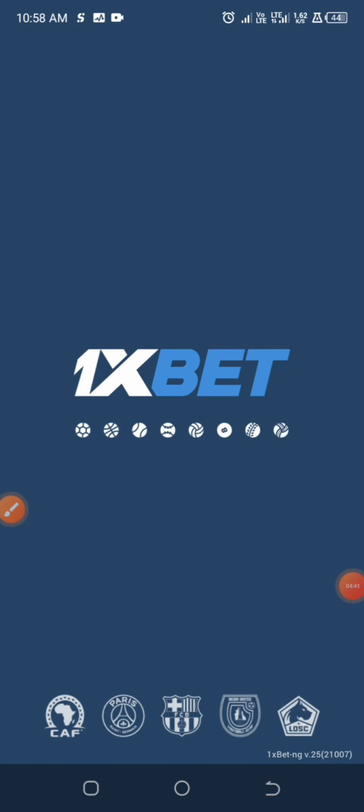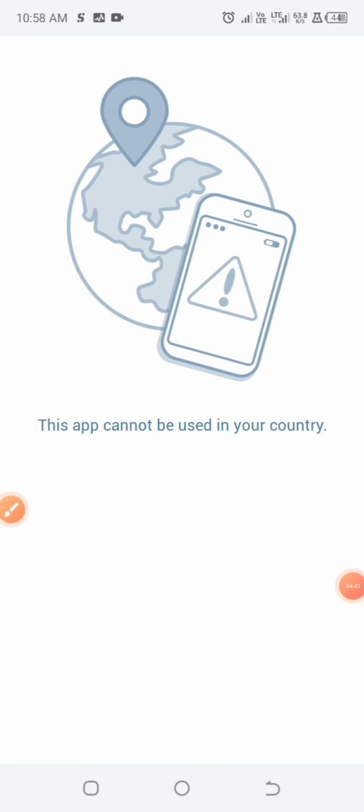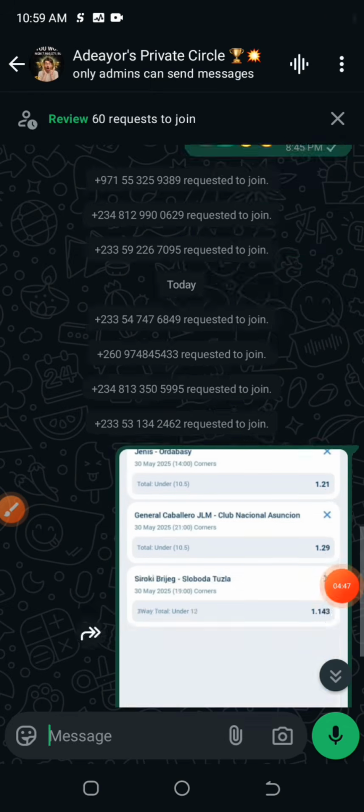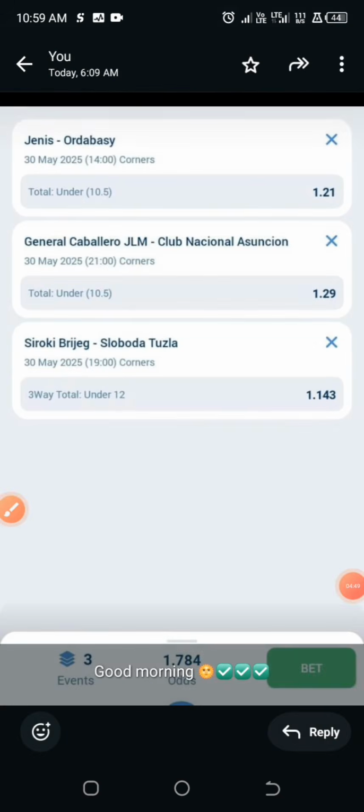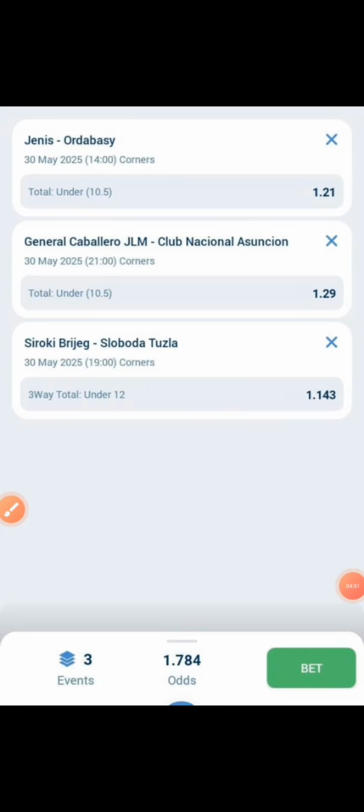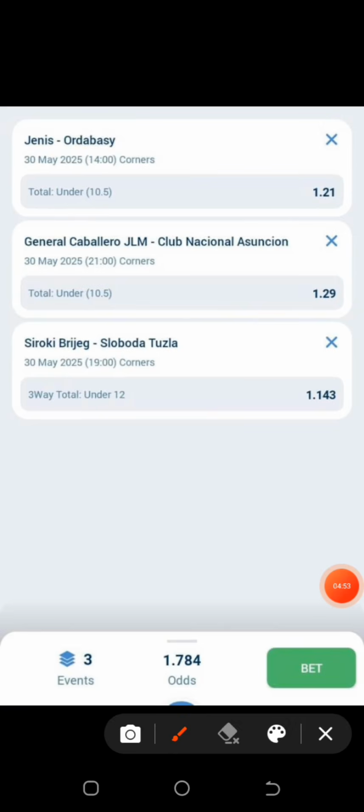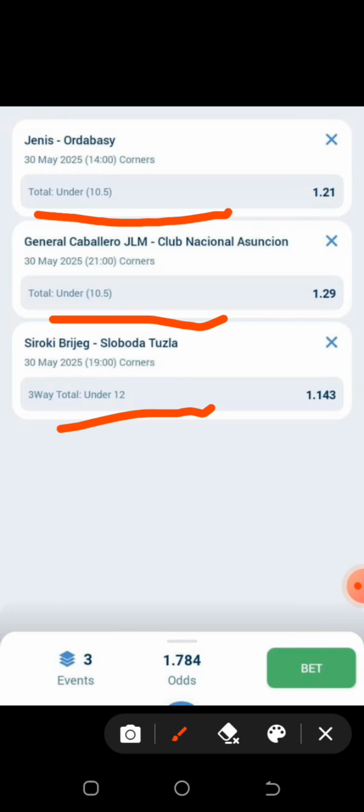Wow, I actually made use of this particular app this morning to predict games for our private circle tips. I've already made the corner under prediction for the private circle group, and we have just 3 games under it. You can do a manual selection on it, and we have a total of 1.78 odds for this corner under prediction. I'm going to work on my 1xbet account later.